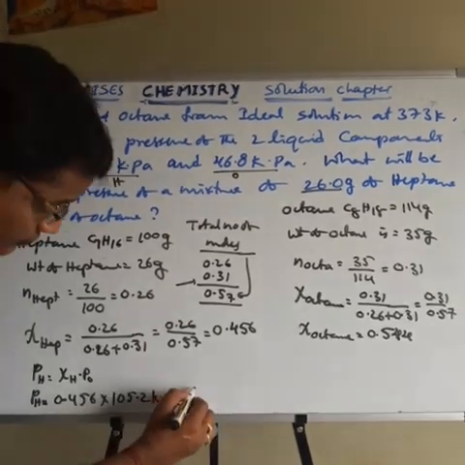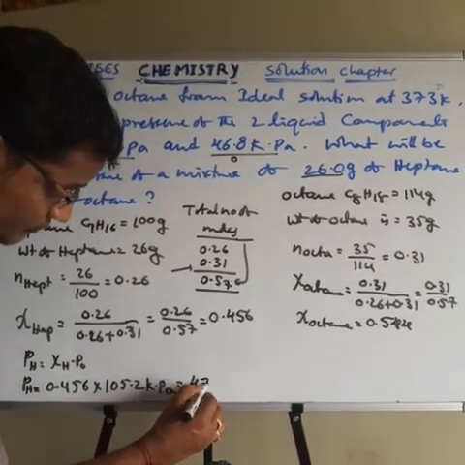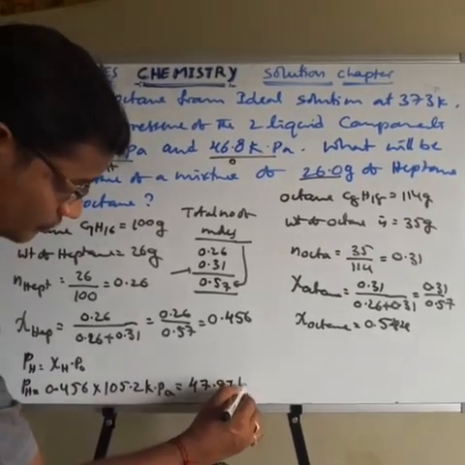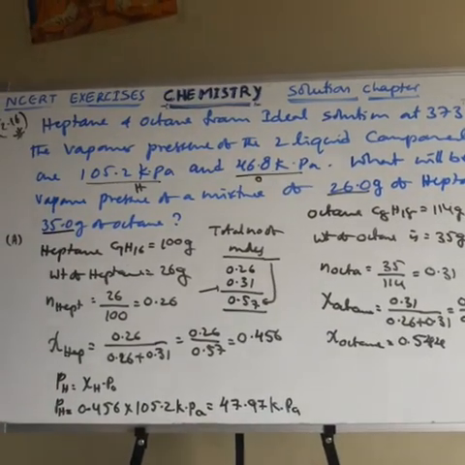Multiplying these two values, we get 47.97 kilopascal. That is the partial pressure of heptane.